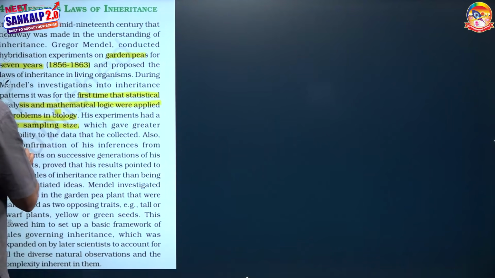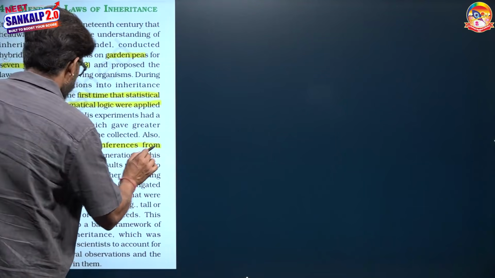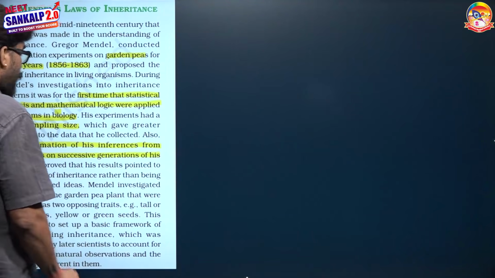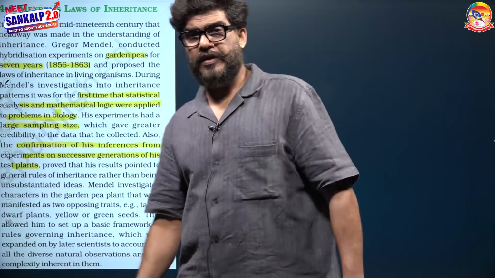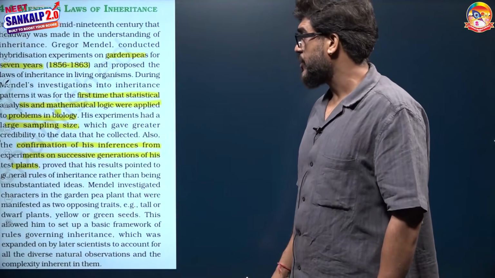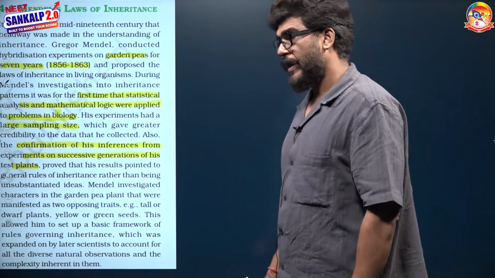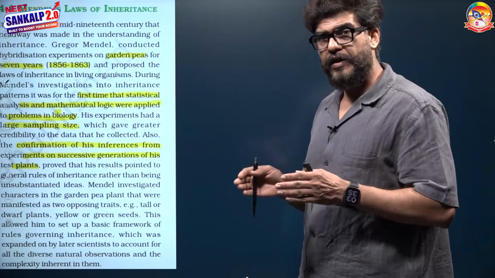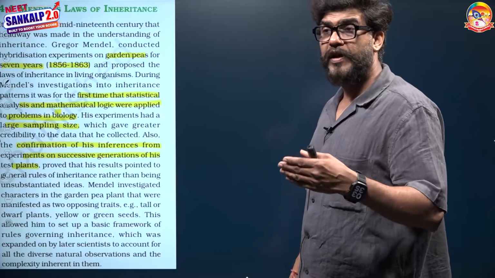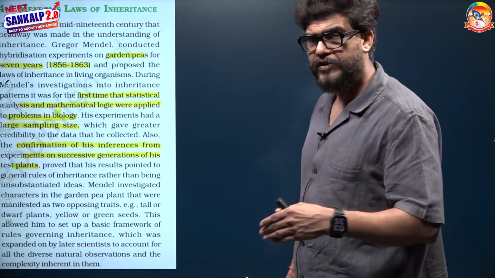Also, confirmation of his inferences from the experiment on successive generations of the test plant. Two things are highlighted here. One, large sample size. Second, confirmation of the results up to the F2 and F3 generation was very crucial. Large sampling size gave greater credibility to the data, and when the crosses went on till the F2 and F3 generation, then the consistency of the pattern of inheritance was reflected properly.